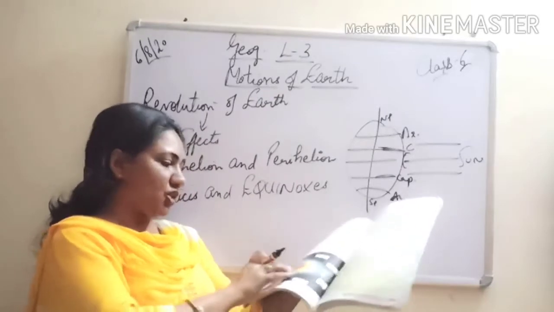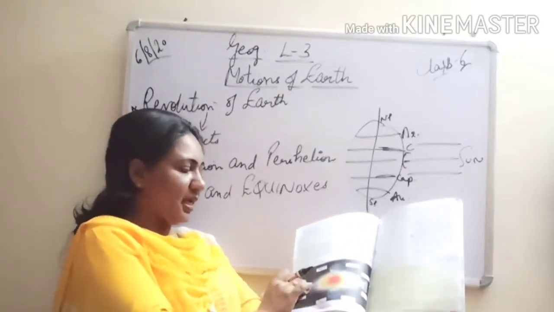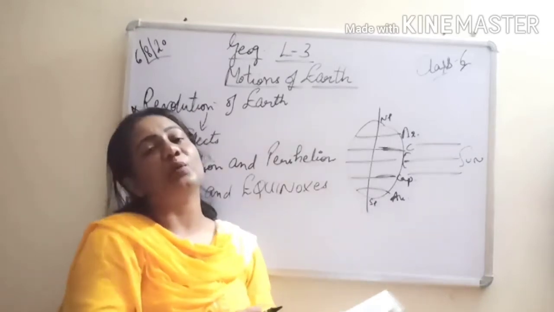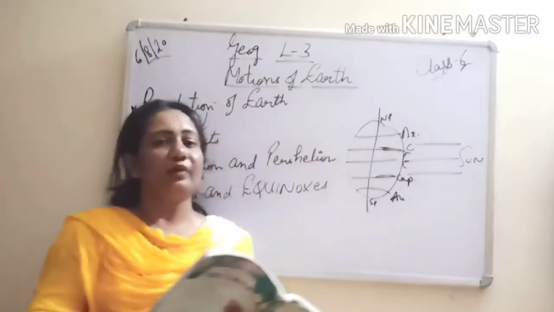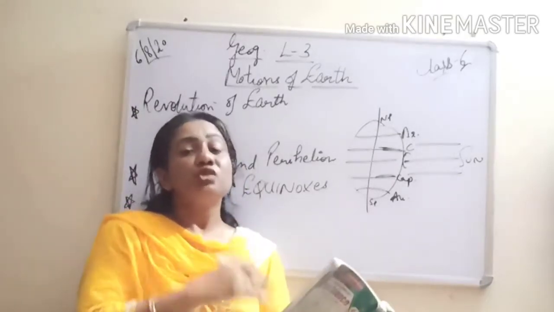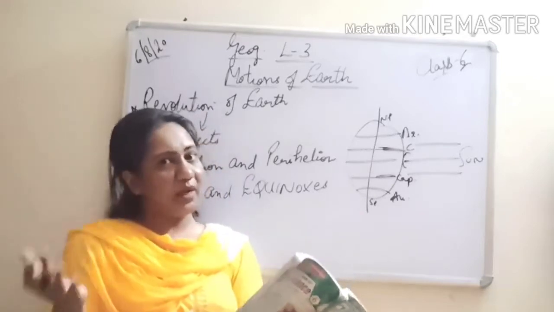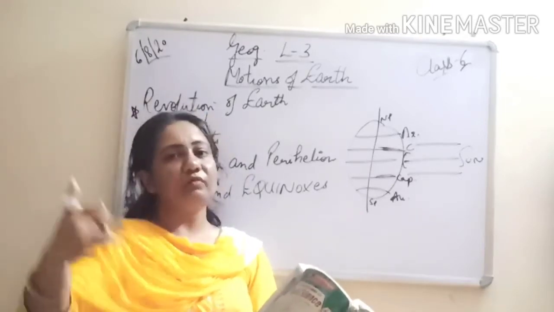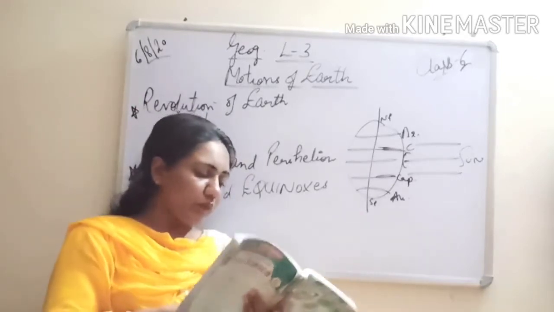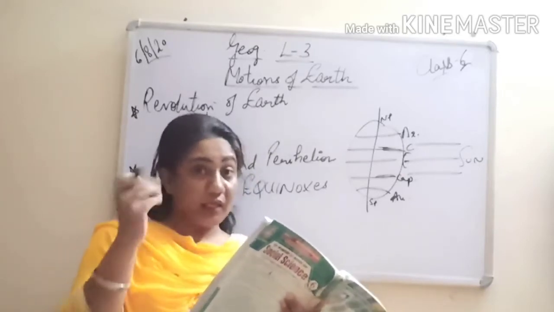So this is position number 2 and this is position number 4, as we have discussed, that is 21st June and 22nd of December, right? So in December we'll be having winters, while in June we'll be having summers, and then vice versa when the earth will be rotating. Okay. So what is now summer solstice? Let's see. And what are equinoxes?